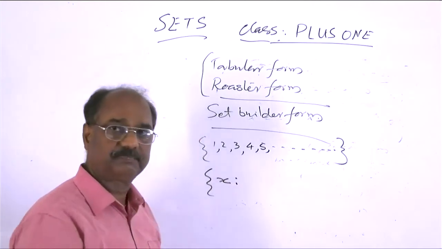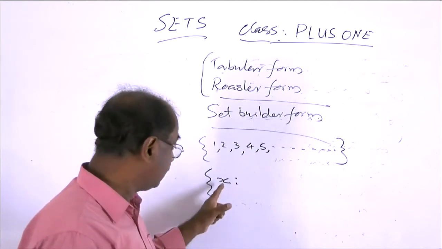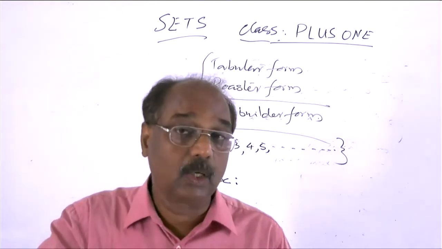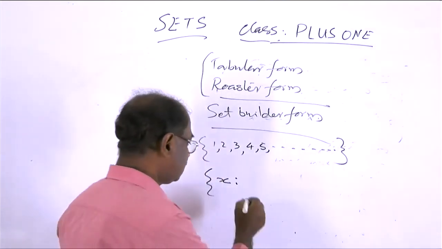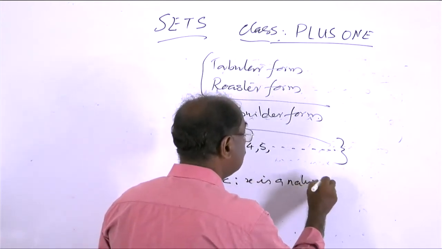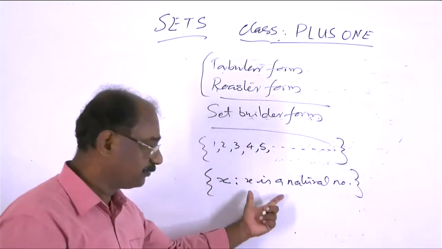This means a collection of all x such that, then specify the characteristic of x, how this x belongs to the collection. x is a natural number. Close the bracket. This is enough.